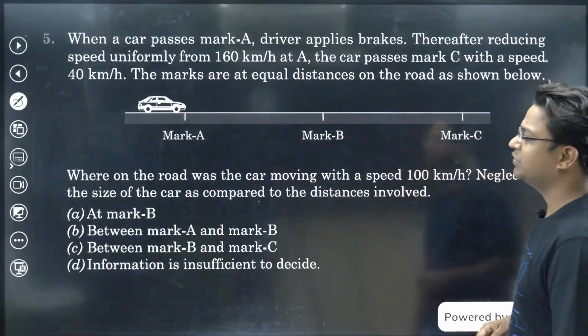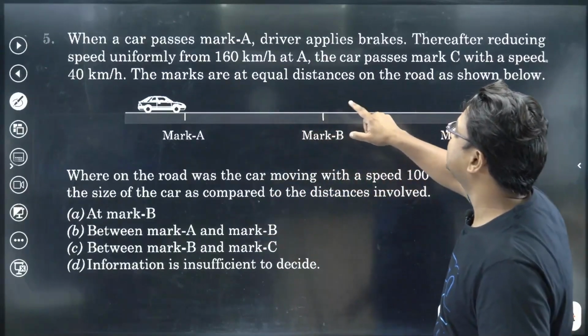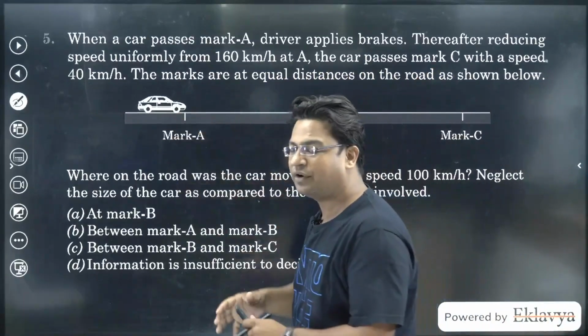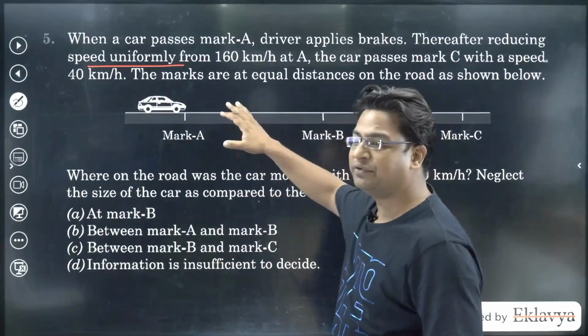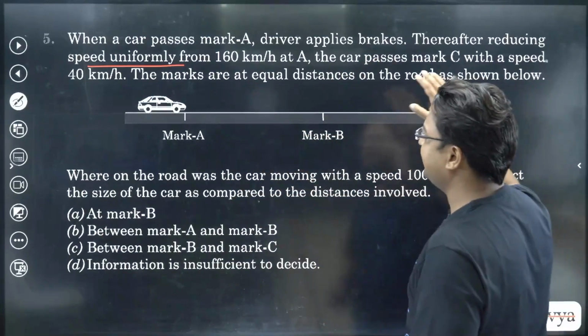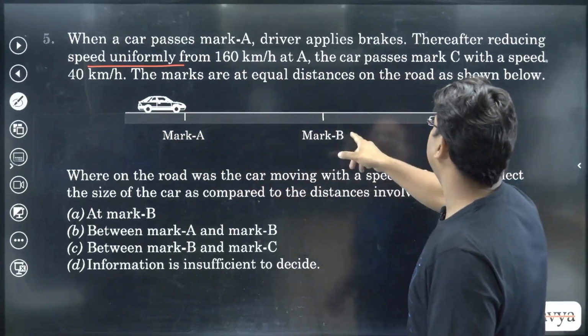Okay. Now going to the next question. Question number 5, it says when a car passes mark A, the driver applies brake and thereafter reduces the speed uniformly. It's an important word here. Thereby reducing the speed uniformly from 160 km per hour at A, the car passes mark C with a speed of 40 km per hour. Okay, the marks are at equal distances on the road.